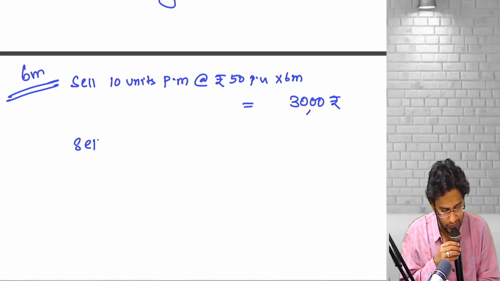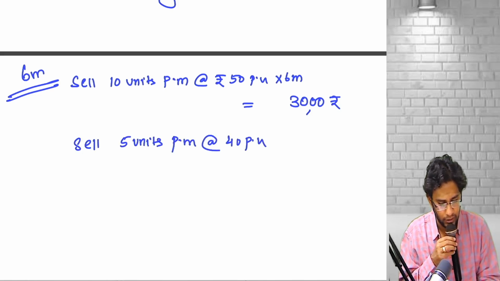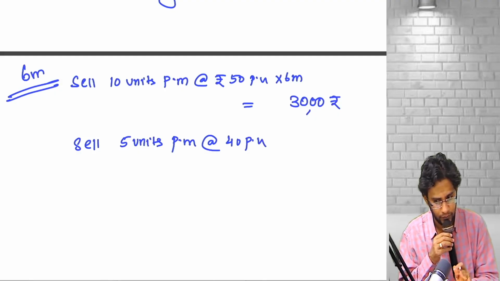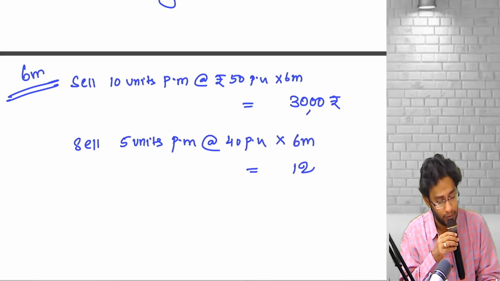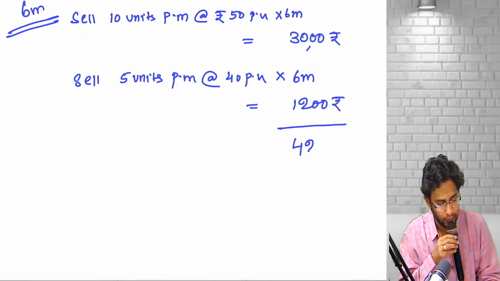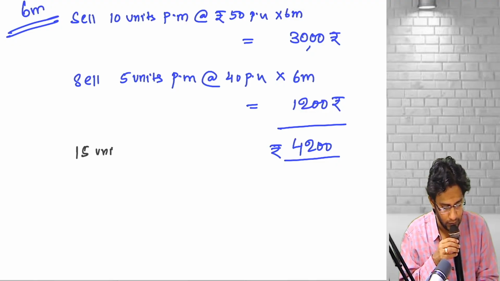Plus, also sell 5 units per month at the rate of 40 per unit into 6 months, 1,200. If you total it up, what is the total amount now? 4,200. Tell me how many units I have to sell now? 15 units per month into 6 months is equal to 90 units.